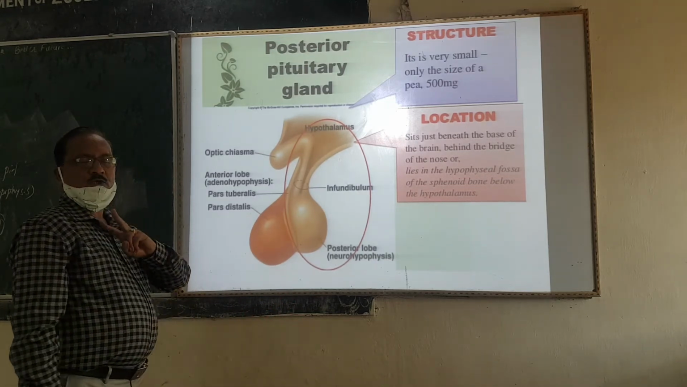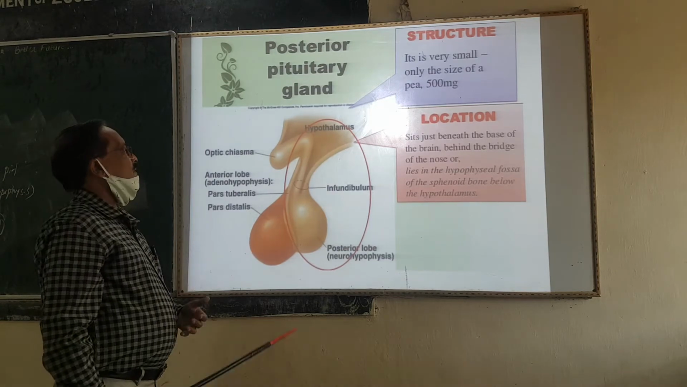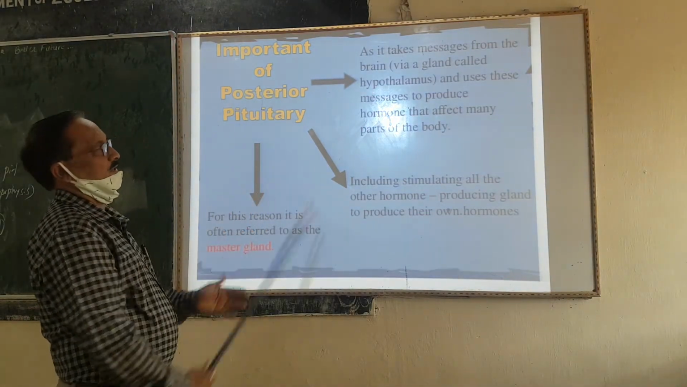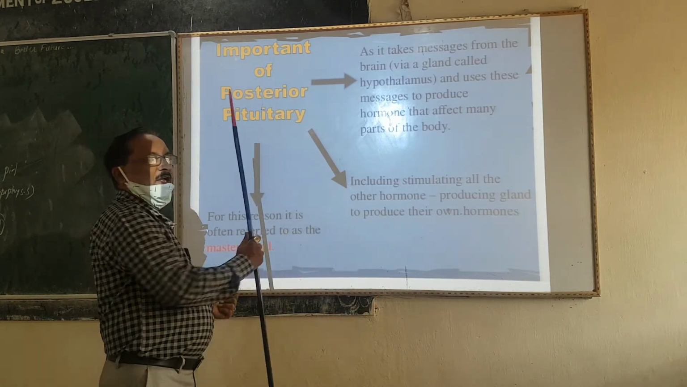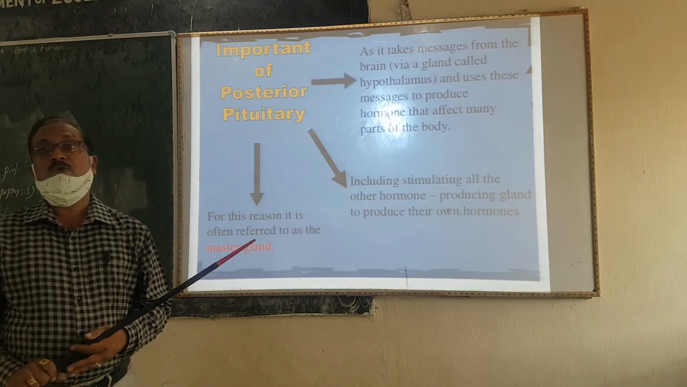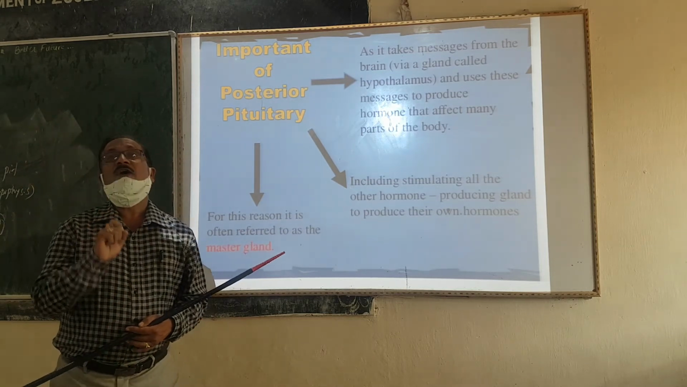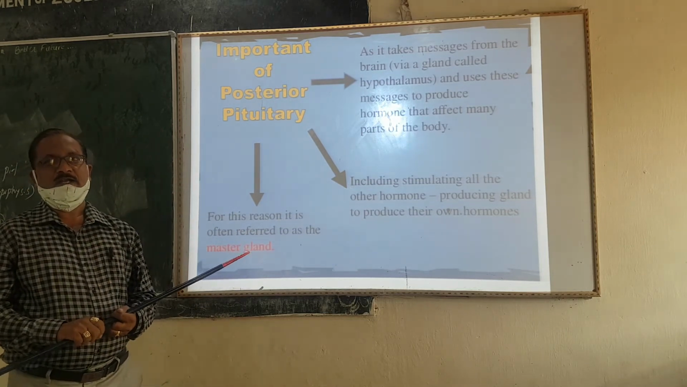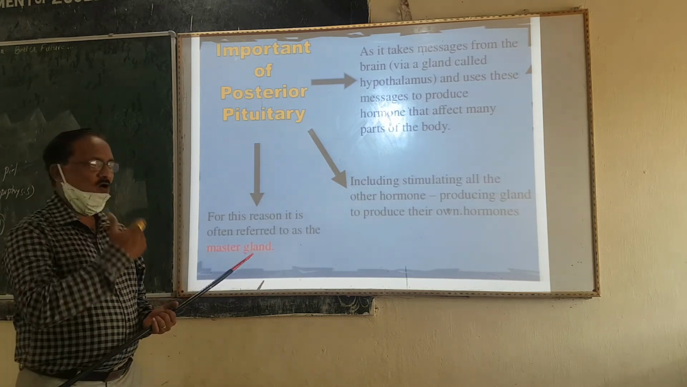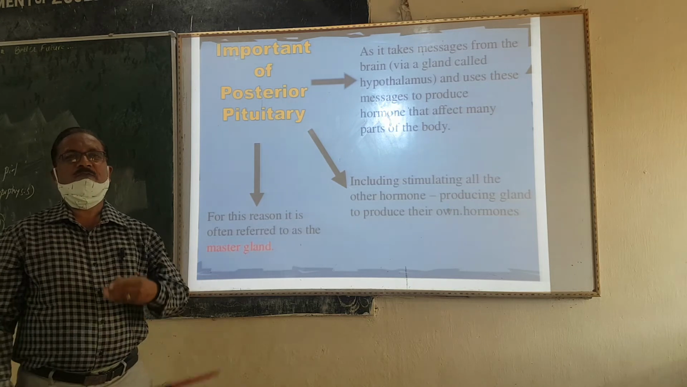It secretes two important hormones. One important point is that the pituitary is called the master gland. Why is it called the master gland? Because the pituitary is the controller of all the endocrine functions of the endocrine glands of the mammals.